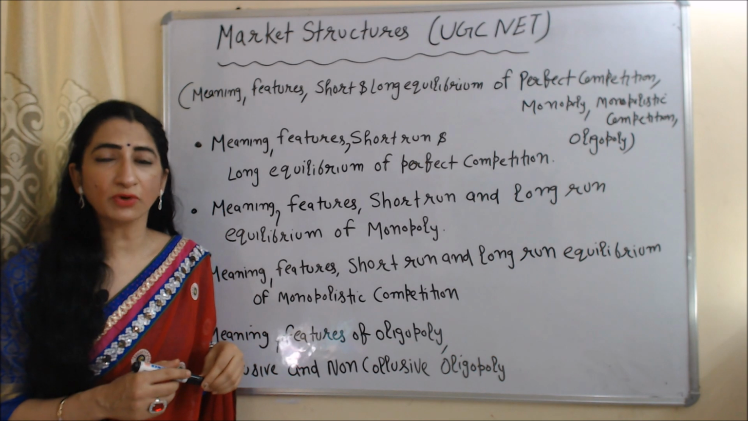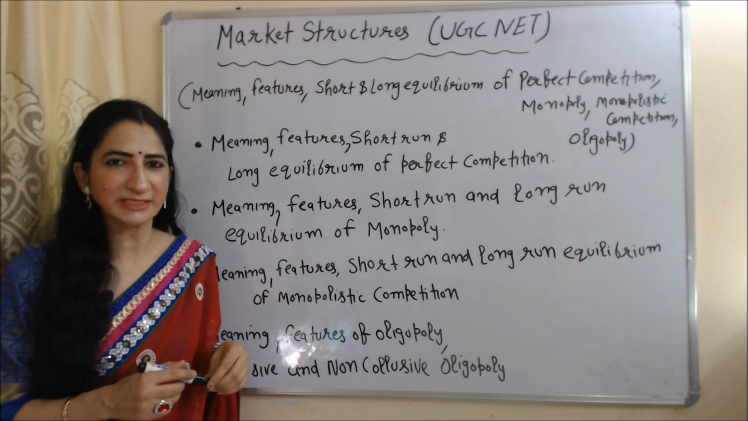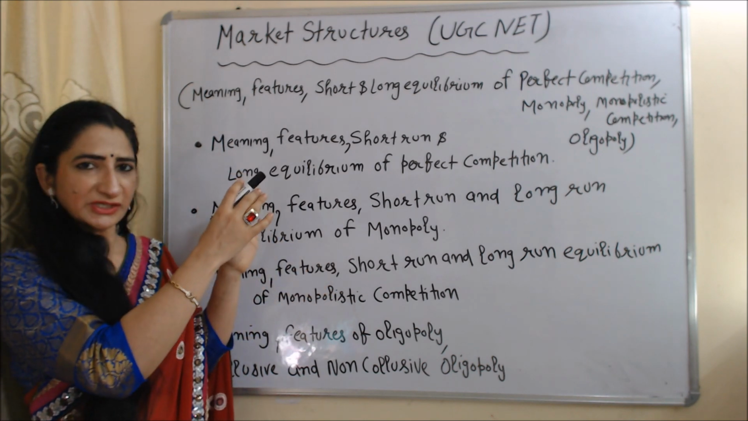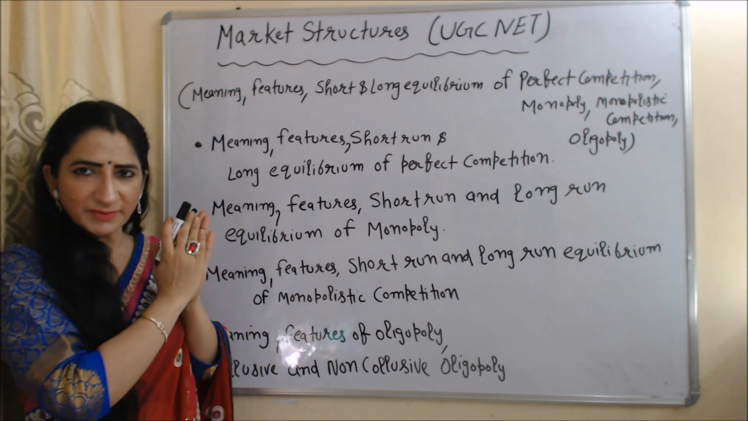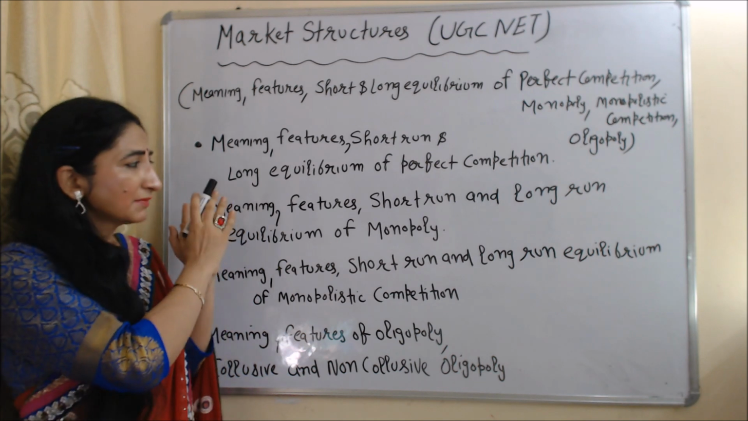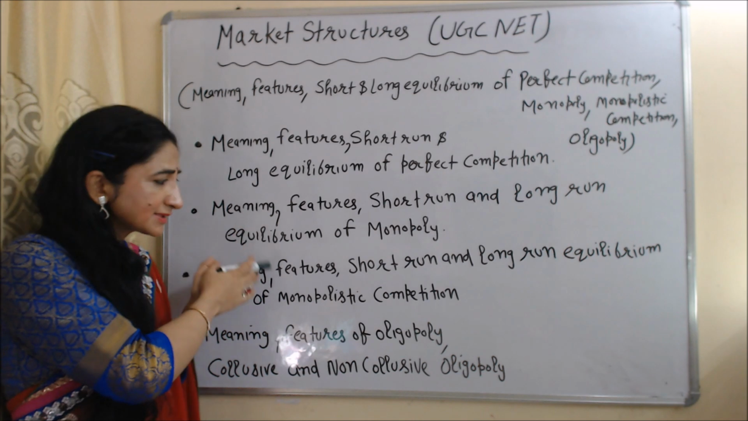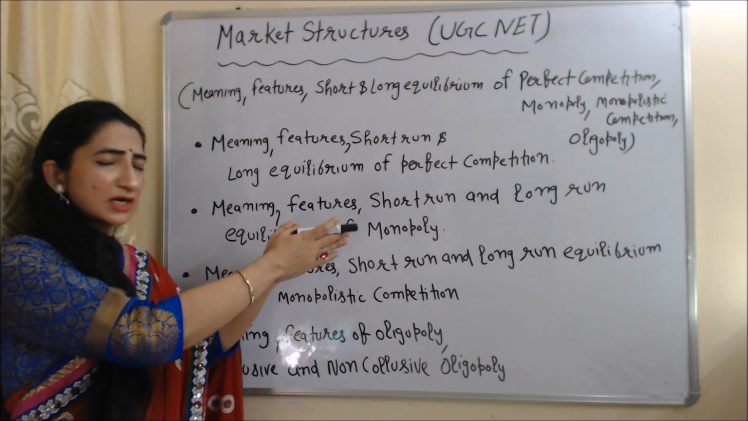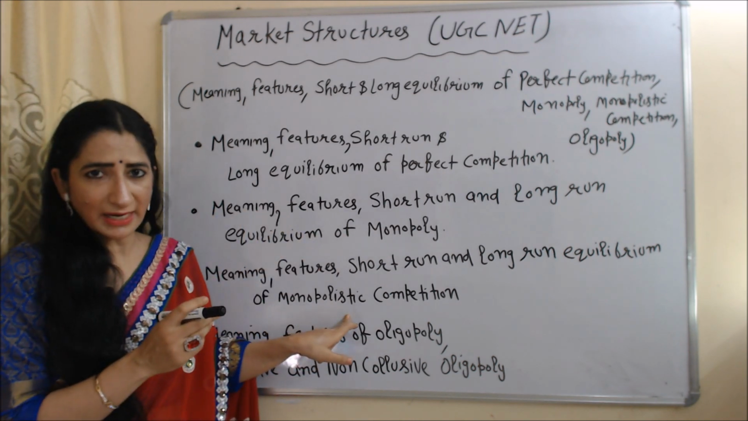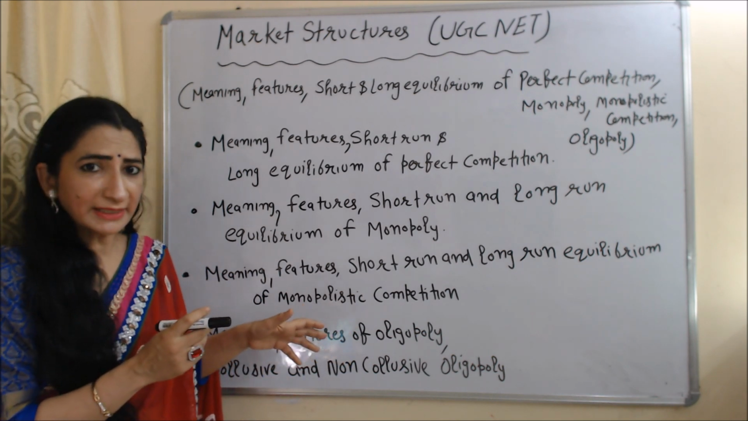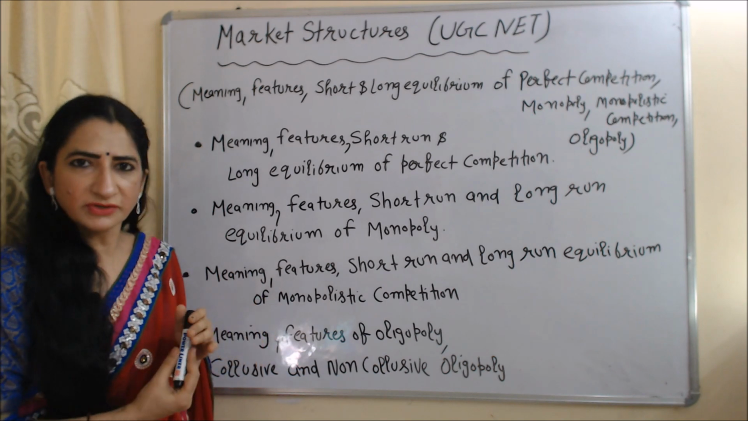Today we are going to talk about market structures for UGC NET, and topics for today's video are meaning, features, short run and long run equilibrium of perfect competition market, meaning, features, short run and long run equilibrium of monopoly market, similar meaning, features, short run and long run equilibrium of monopolistic market, and we will also see meaning, features of oligopoly market and collusive and non-collusive oligopoly.